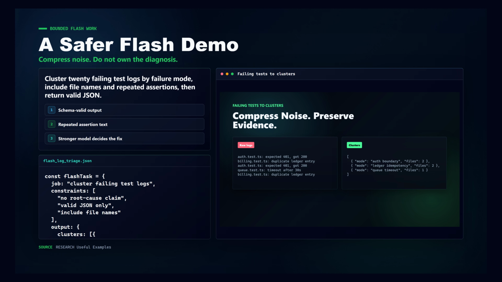A good Flash demo is not, please solve the whole bug. A good Flash demo is, here are 20 failing test logs, cluster them by failure mode, include file names, include the repeated assertion text, and return valid JSON. That output can be checked. A schema can validate it. A stronger model can read it and decide the real fix. Flash saves time by compressing noise, not by owning the diagnosis.